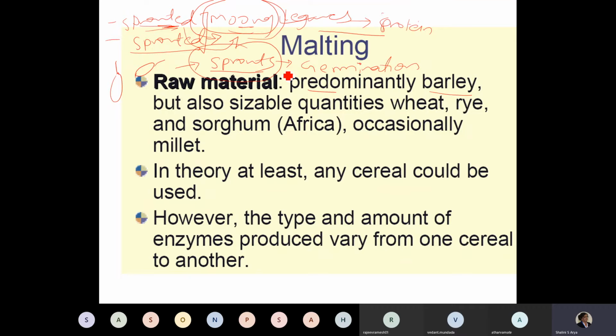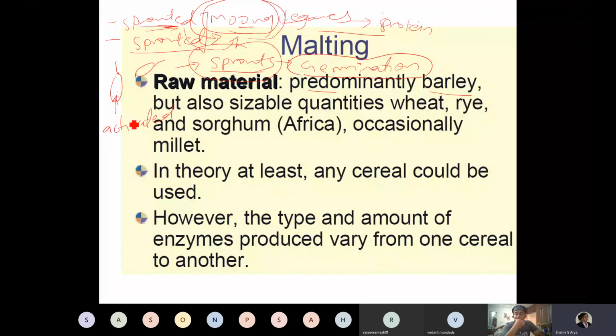Sprout means germination. Germination is a process in which the enzyme gets activated; each grain has an enzyme or is a rich source of enzyme. You need proper temperature, you need water.